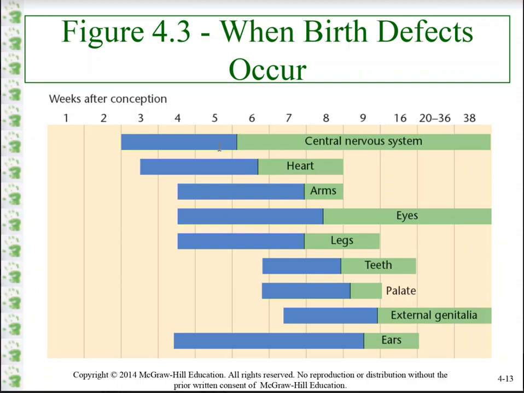You can see in this stage we have a lot of vital parts of ourselves being developed. Specifically the central nervous system, the heart, and the legs and arms have the most time within the embryonic stage where they're being developed.